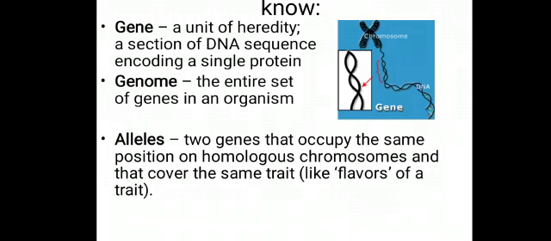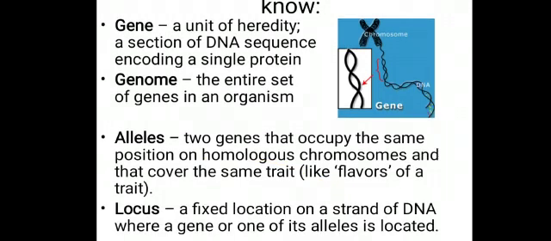For example, if we talk about the length of the stem like tall and dwarf, the color of the seed like yellow and green, the seed shape, round and wrinkled, so we have to talk about the same trait and we have to talk about the homologous chromosome as we discussed in previous slides. And we have to also know about locus, and locus is the location where a gene is present on strand of DNA. So one of its allele is located.